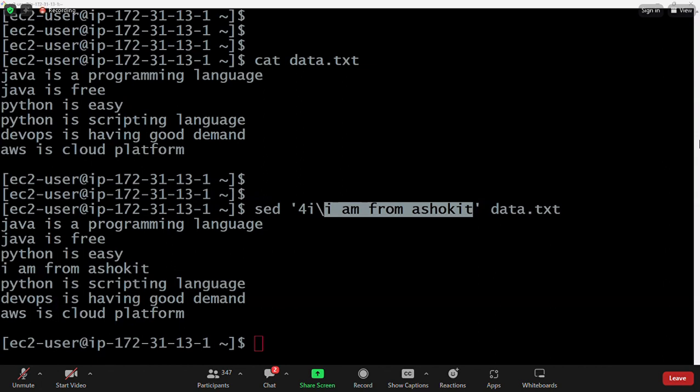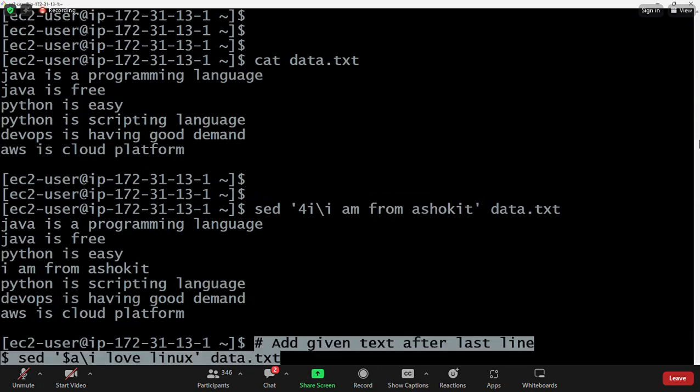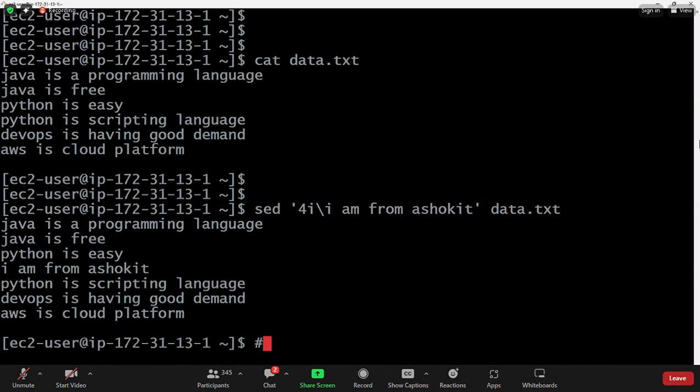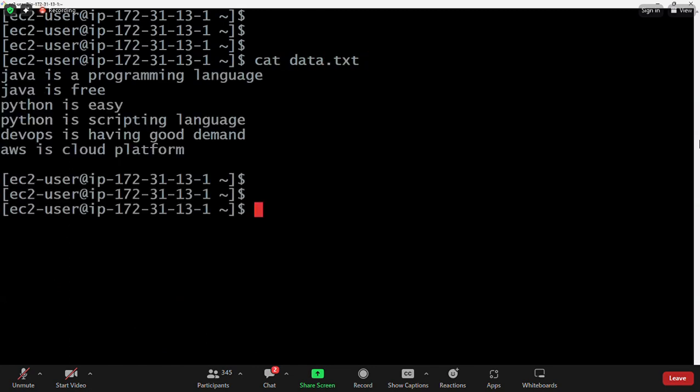Okay. I want to add the text after the last line. If you want to add the text after the last line, that is also possible by using the sed command. This is the command which is used to add the text after the last line. Currently, what is our last line? Cat data.txt.